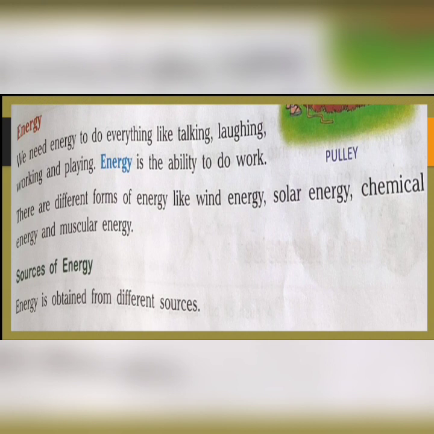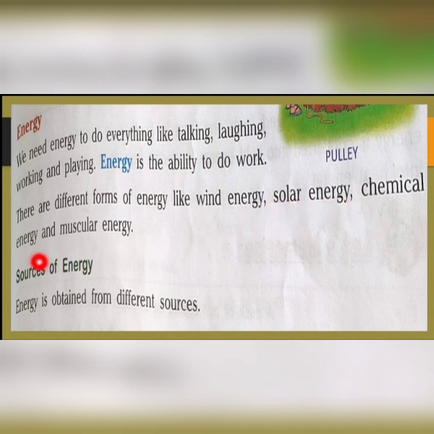There are different forms of energy like wind energy, solar energy, chemical energy and muscular energy. Wind energy means the energy which we get from air, right? That means wind. Solar energy we get from the sun.